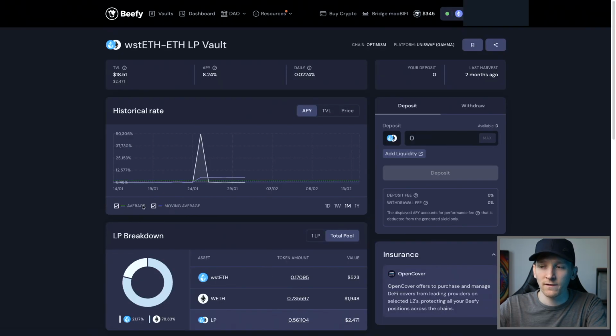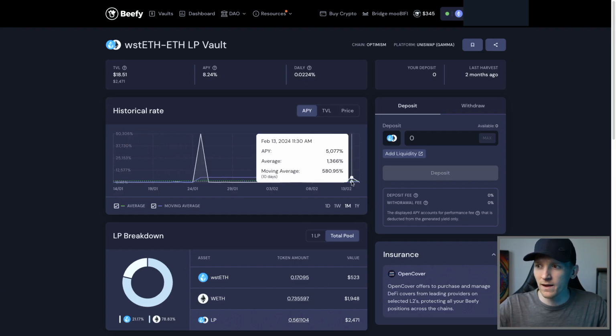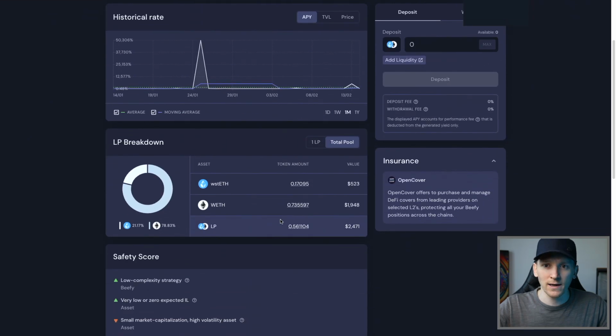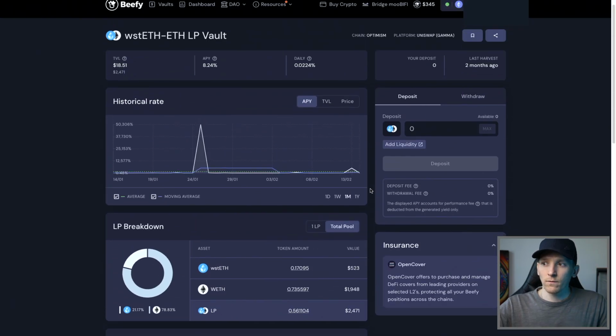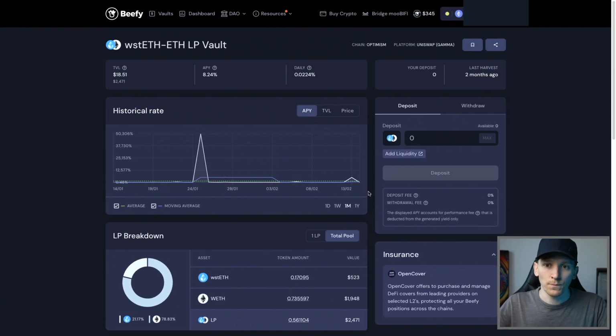So we can click onto this and see exactly what's happening. What's happening is that this is a Uniswap pool. Uniswap's a trusted decentralized exchange. So, that's something we can look at. And we're getting around 8% right now from trading fees that are being paid to people that provide liquidity. So if you want to do this, there's one thing to be aware of. When you provide liquidity to pools, you are putting your liquidity in a pool, and every pool has parameters that make sure that the price changes based on supply and demand.